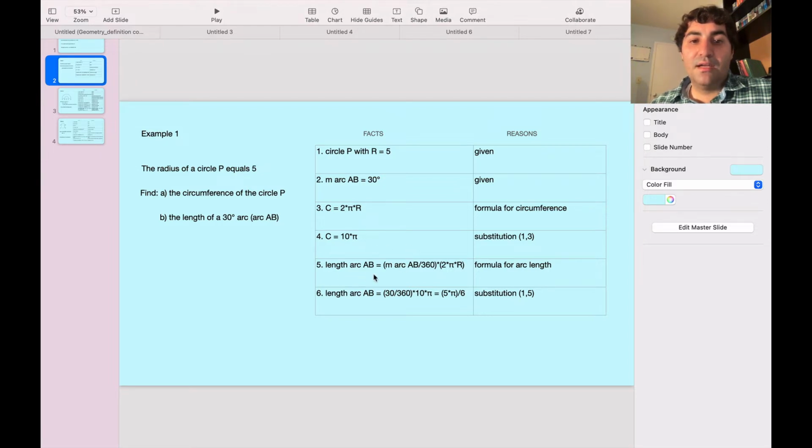Now, by the formula for an arc length, the length of arc AB equals the measure of arc AB divided by 360 times 2 times pi times r. The length of arc AB is equal to 30 divided by 360 times 10 pi, which is equal to 5 times pi divided by 6.